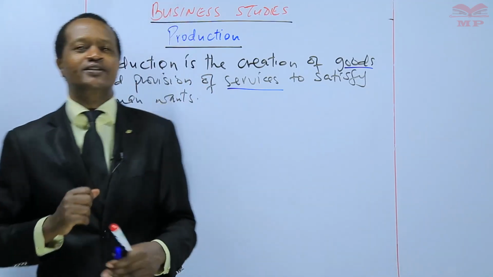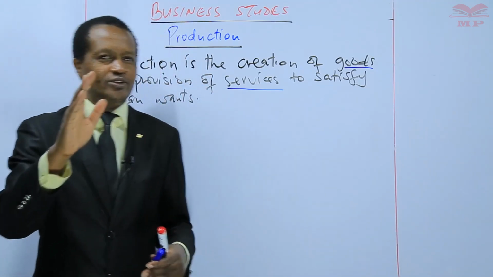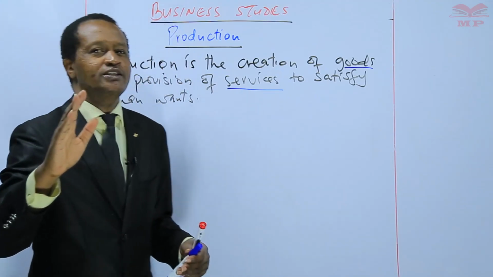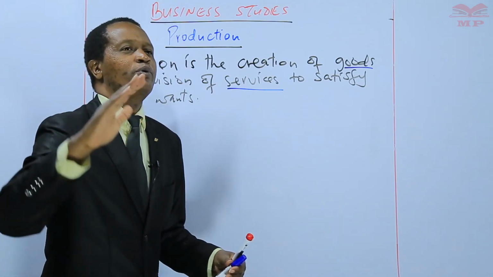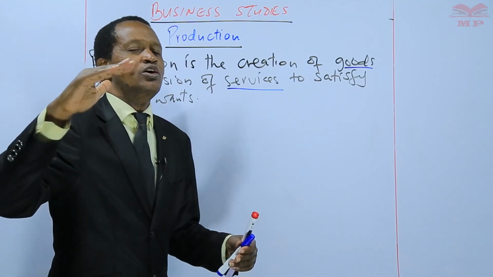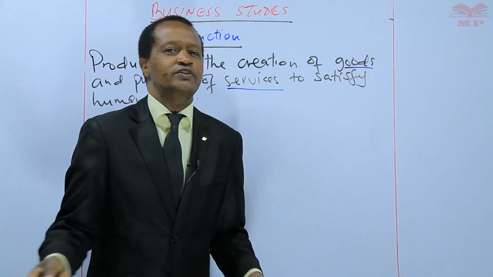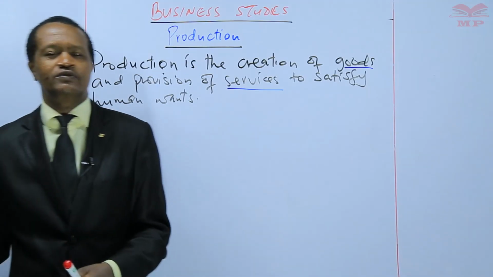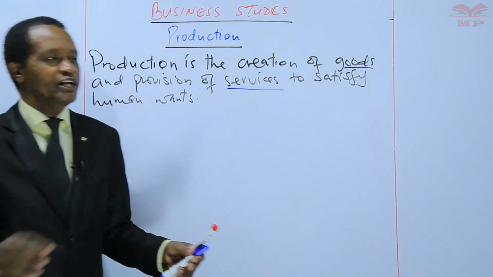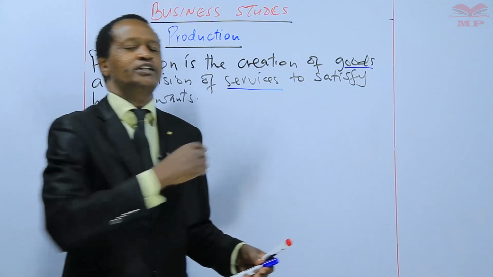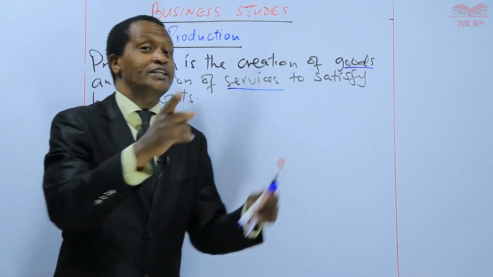All right? So, therefore, learners, production involves all categories of business activities. Production does what? Involves all the categories of business activities, which we learned earlier.